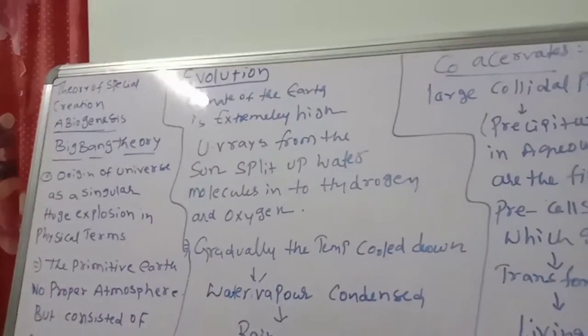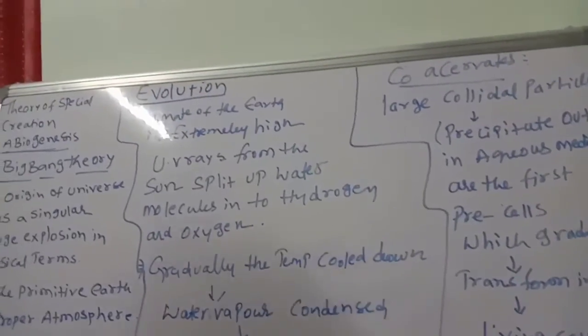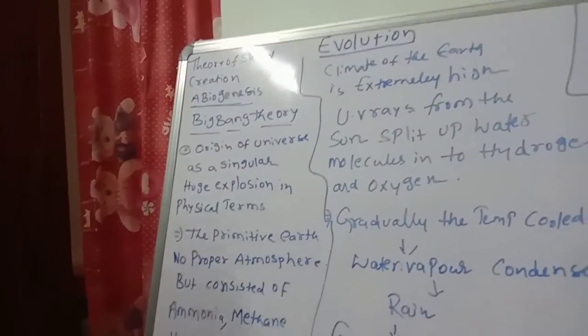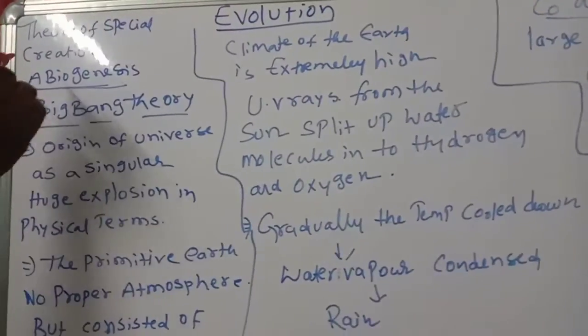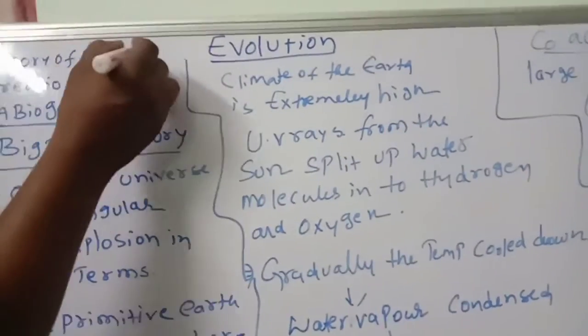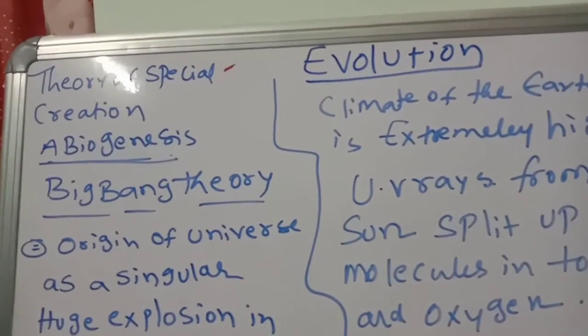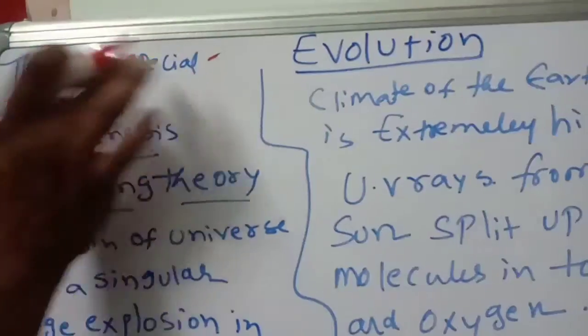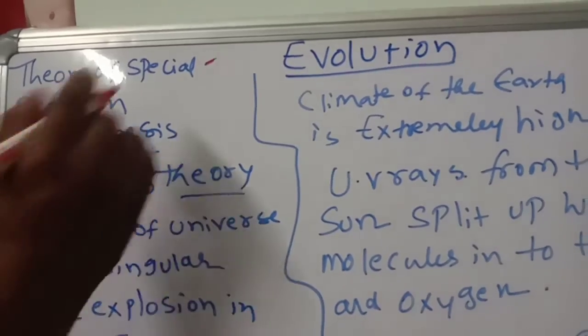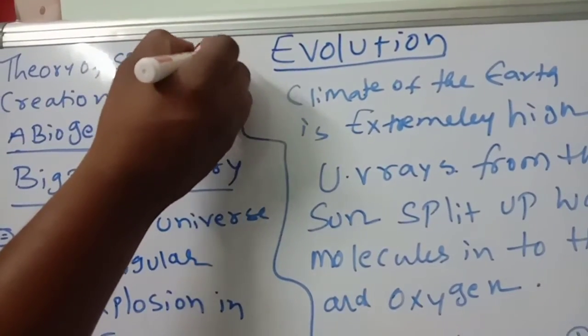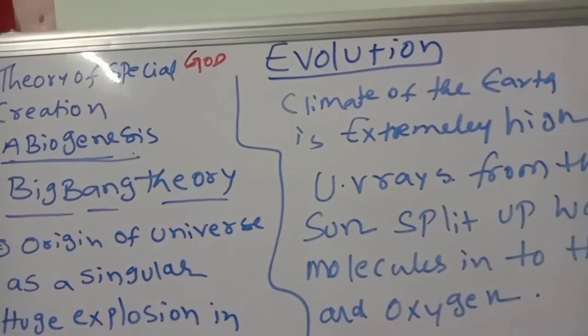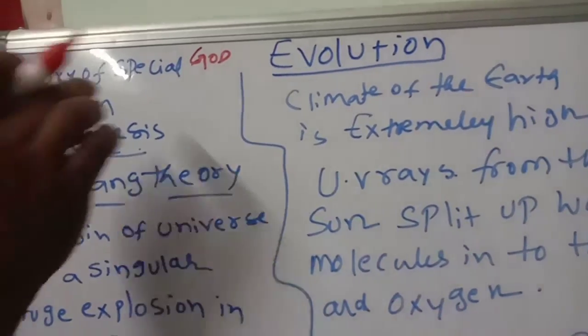So the concept we discussed is the theory of special creation. According to this theory, God created life and the earth. According to Christians, Jesus created the earth.